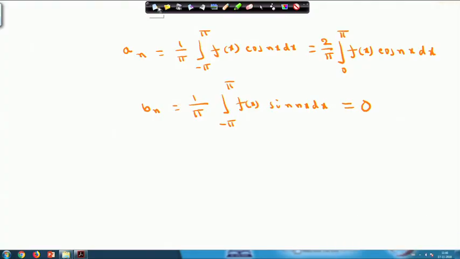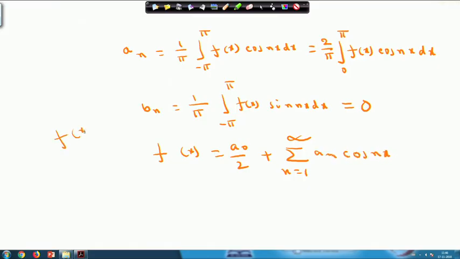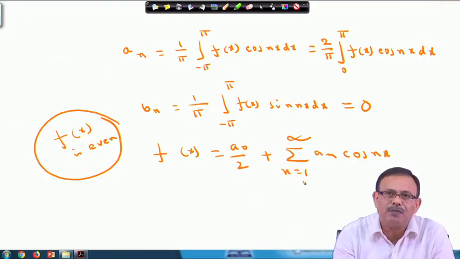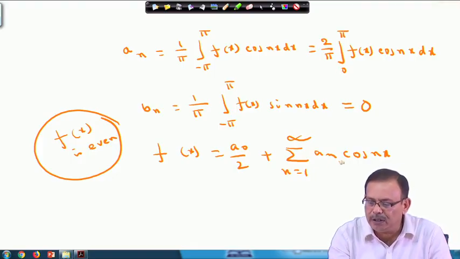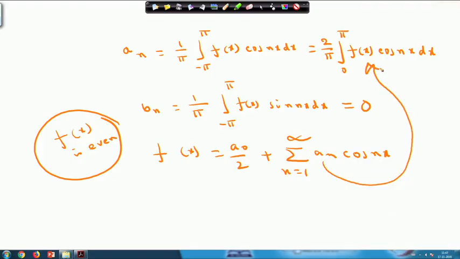Please note that f x will be a naught by 2 plus summation n equals 1 to infinity a n cos n x, when f x is an even function, where a n is given by 2 by pi, 0 to pi, f x into cos n x dx.